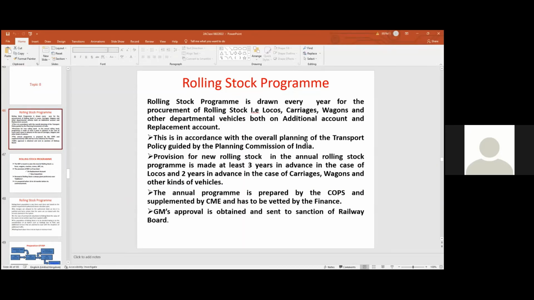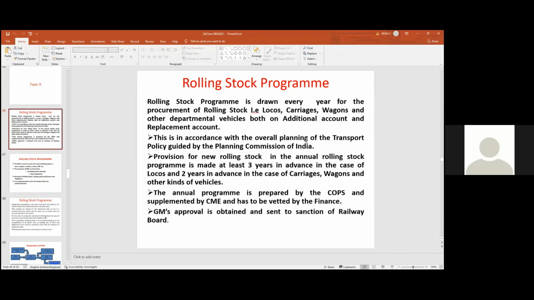When to do it? In advance, at least 3 years in advance we have to make. In the case of locos, 2 years in advance. In the case of carriages and wagons, this is the lead time for procurement. So who does this annual program of rolling stock? Chief Operations Manager, COM we call, not Chief Operating Superintendent.